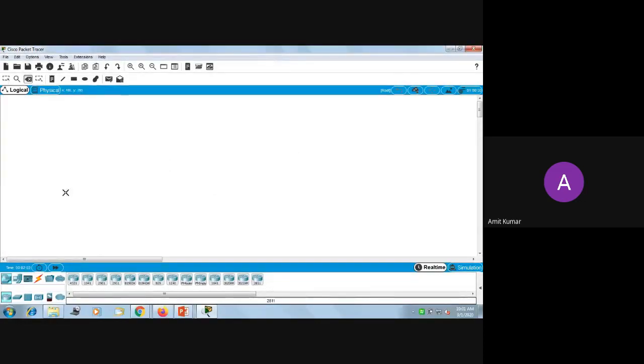So how do we select the different components? We will start with the end devices. Here we have the end devices. What are the different end devices? Previously the end devices were only the PC, laptop, servers, printers, IP phone, voice over IP. So these were the different devices.